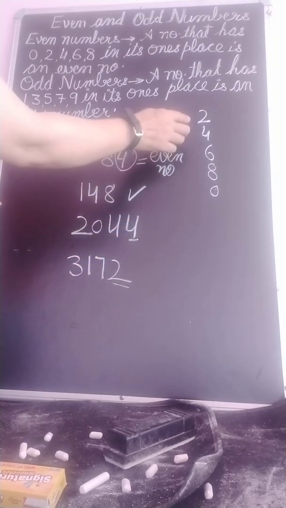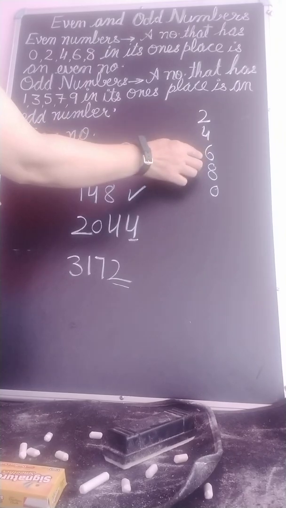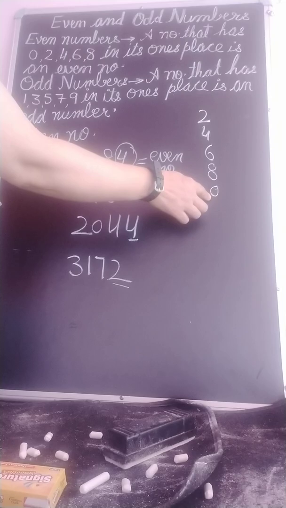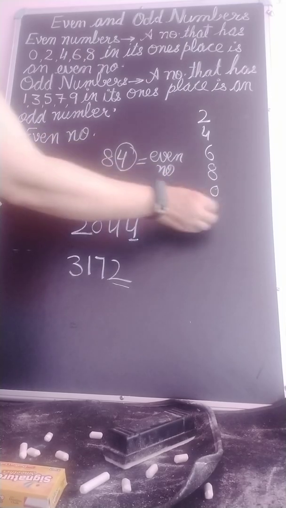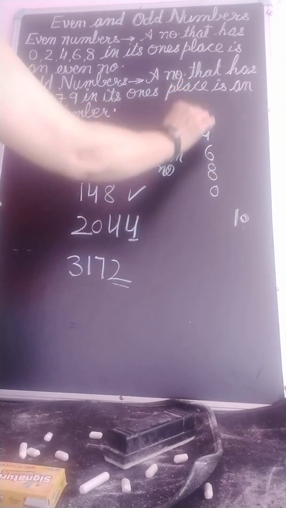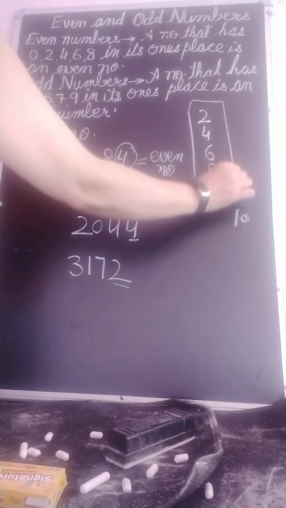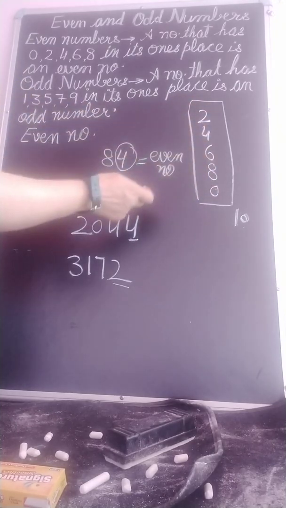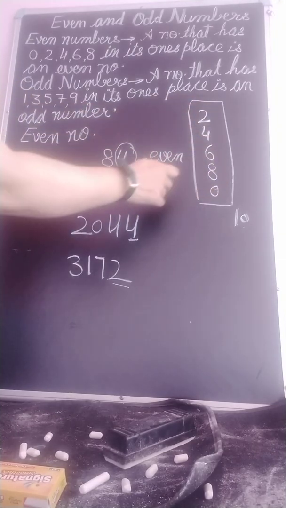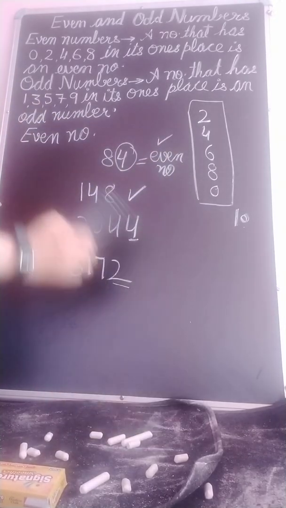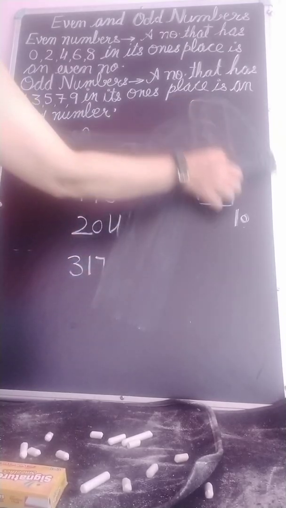Now look here, a table of 2. 2 ones are 2, 2 twos are 4, 2 threes are 6, 2 fours are 8, 2 fives are 10. In place of 10, at the ones place I have taken 0. This is the table of 2. So whenever we have digits at the ones place like 2, 4, 6, 8, 0, that number will be an even number.